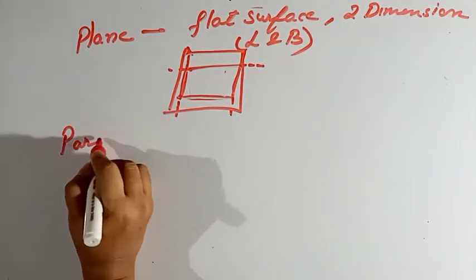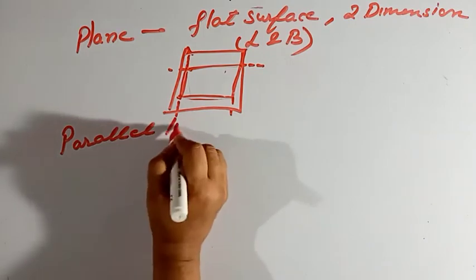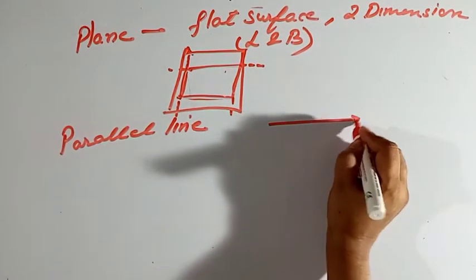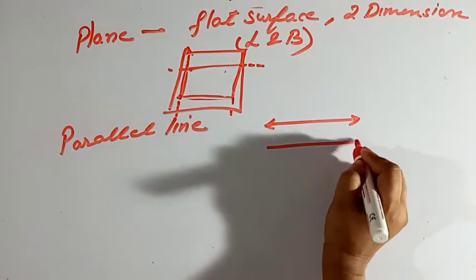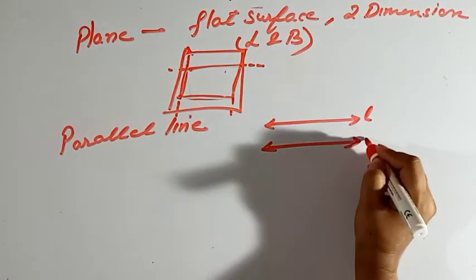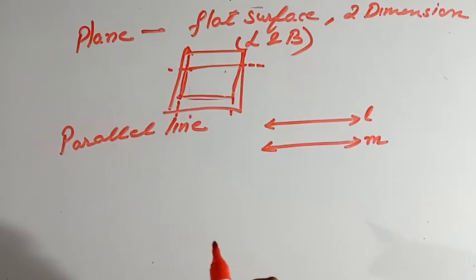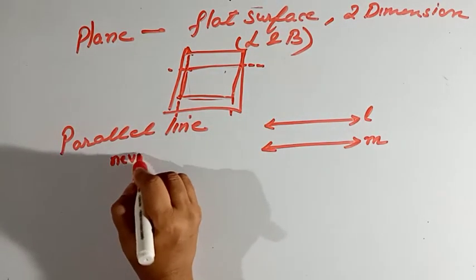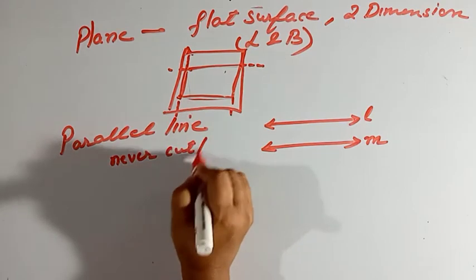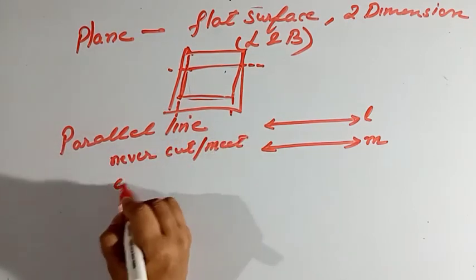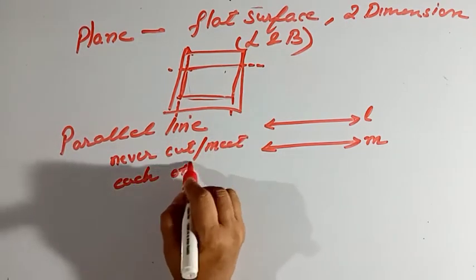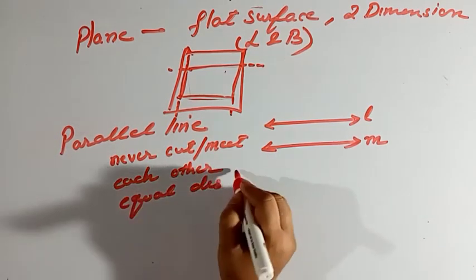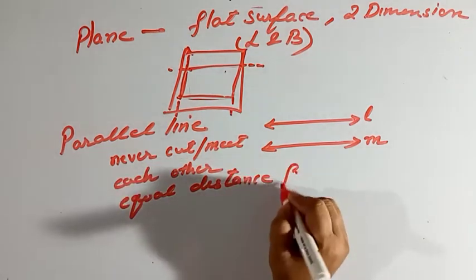Now come to parallel lines. Now what do you understand by parallel lines? This is line L, this is line M. Parallel lines means these two lines never cut each other. They will never cut or meet each other, and they always have an equal distance from each other.